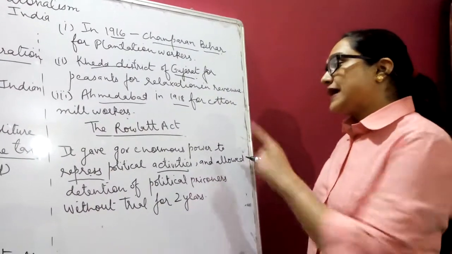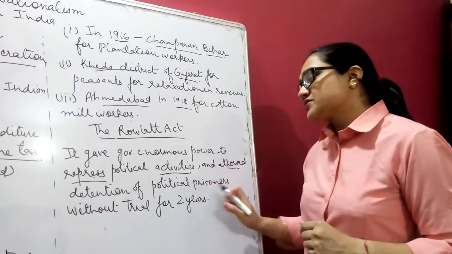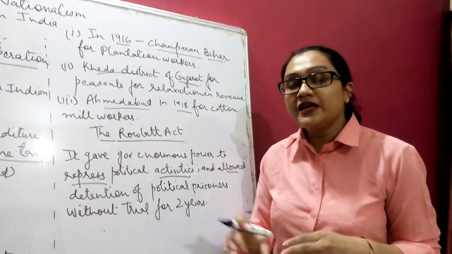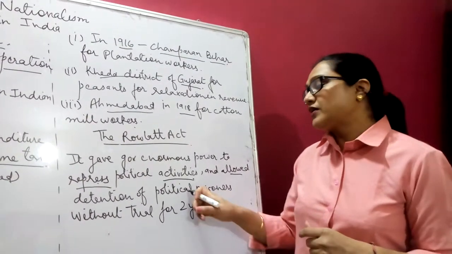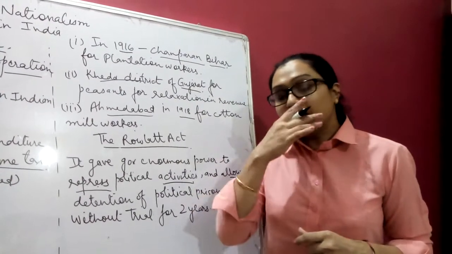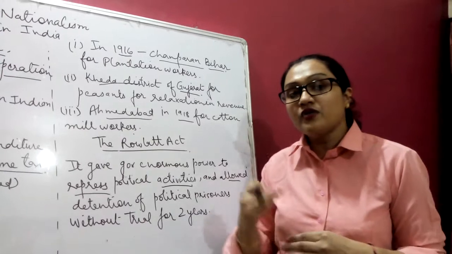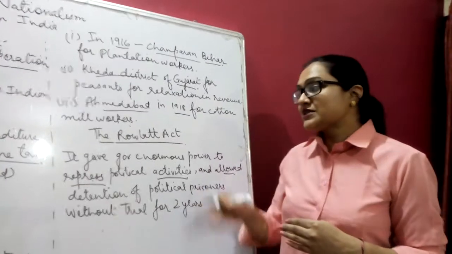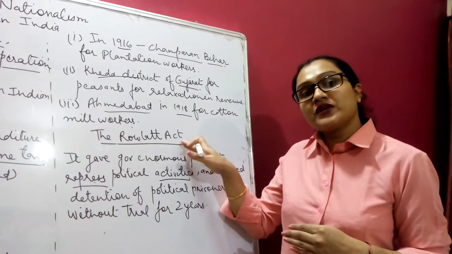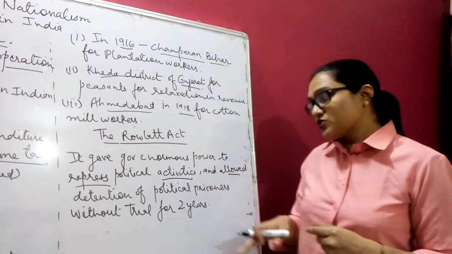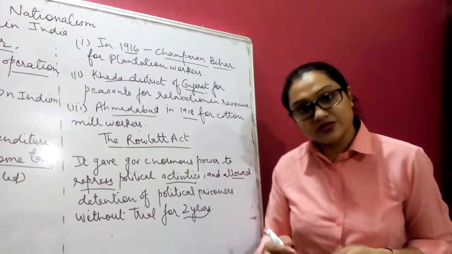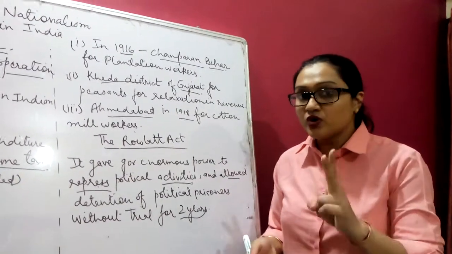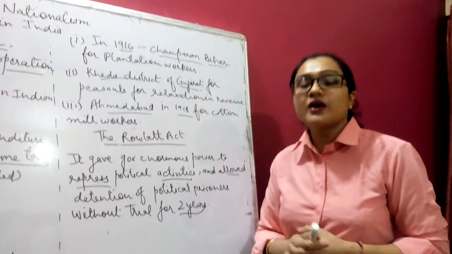Moreover, this act allowed detention of political prisoners without trial for 2 years. That means they could imprison any Indian without trial. Trial here means without any evidence or without telling the reasons, they could imprison or arrest any Indian. That is why this act was imposed, and that too for 2 years. So they could be arrested and imprisoned without being told the reasons for 2 years. So that was about the Rowlatt Act.